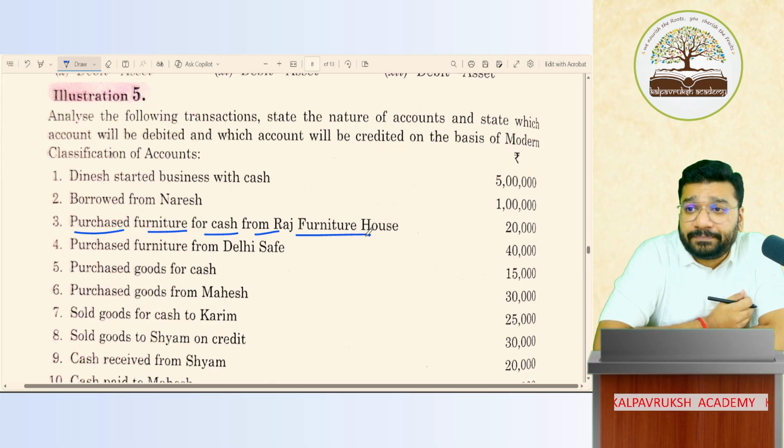Next, purchased furniture for cash from Raj Furniture House. I have a lot of questions here. Who is running this business?